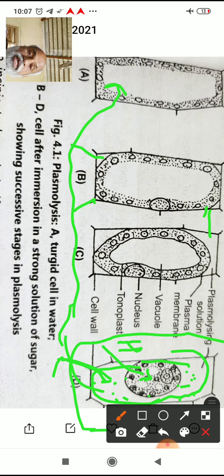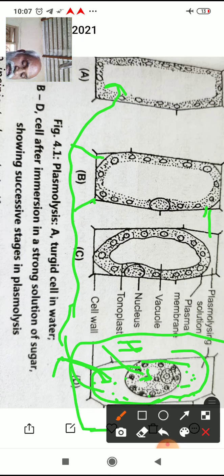The cell sap has more concentration as compared to the pure solvent, and that's why the turgor pressure of the cell will increase. The cell becomes fully turgid in pure water.